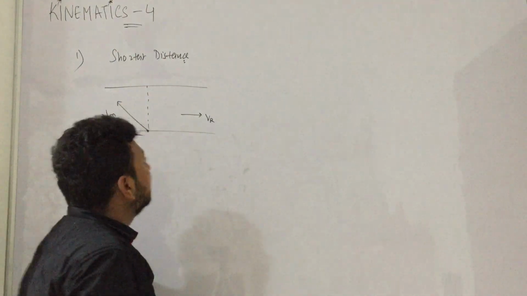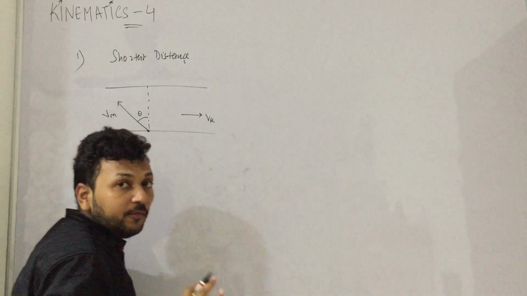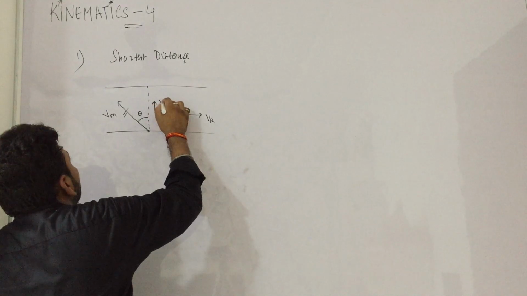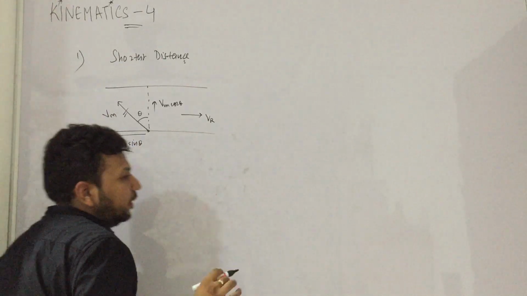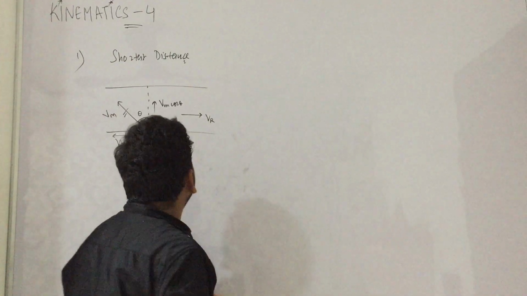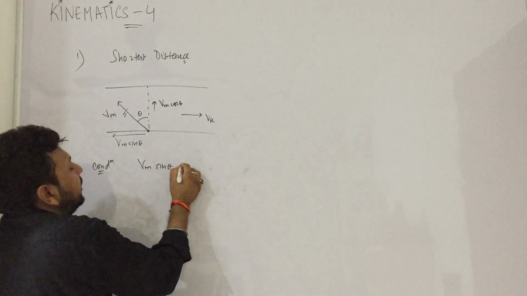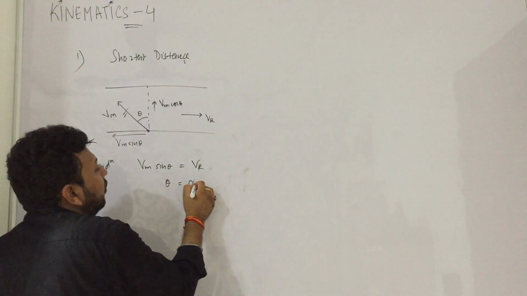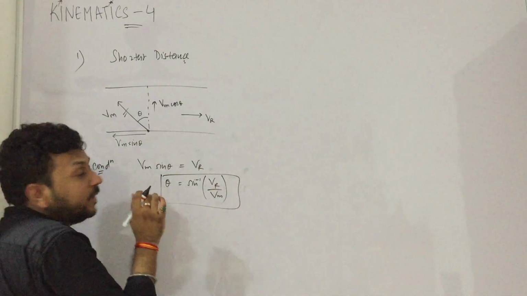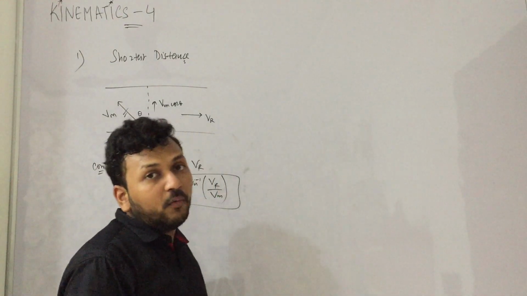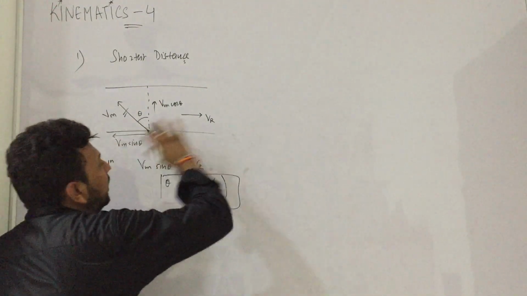This is the velocity of man. Suppose the man is putting efforts at an angle theta. What will be the condition? You just have to resolve vectors. Resolve this vector. This is Vm cos theta and Vm sin theta. How did it come? Please listen to my previous classes on vectors. If Vm sin theta is equal to Vr, that means theta is equal to sin inverse Vr by Vm. In such a case, man will only move forward because his net velocity in x direction has become 0.